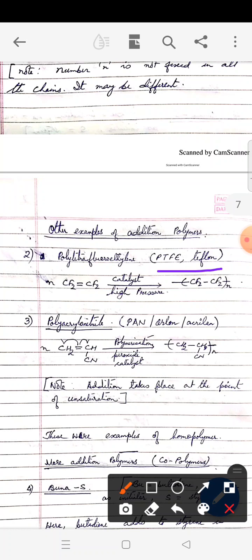So what is tetrafluoroethylene? Ethylene is CH2CH2. Ethene is the IUPAC name of ethylene. So instead of hydrogens you have fluorine here. So tetrafluoroethylene in presence of catalyst and high pressure undergoes similar polymerization and gives you Teflon.